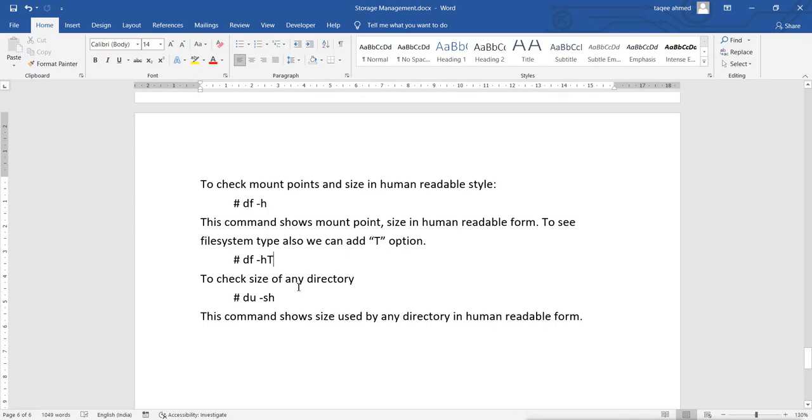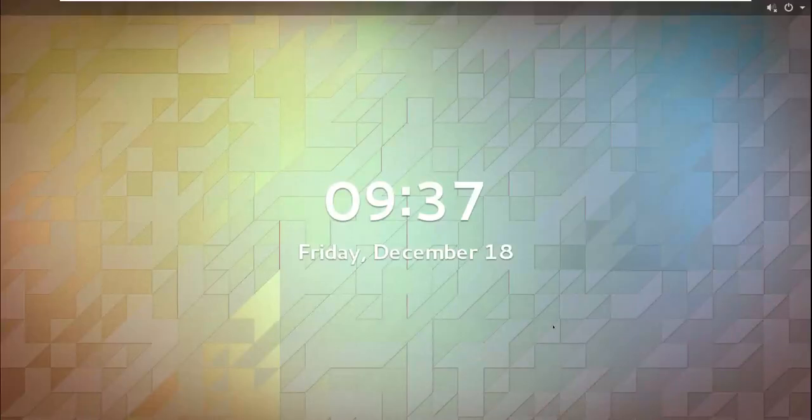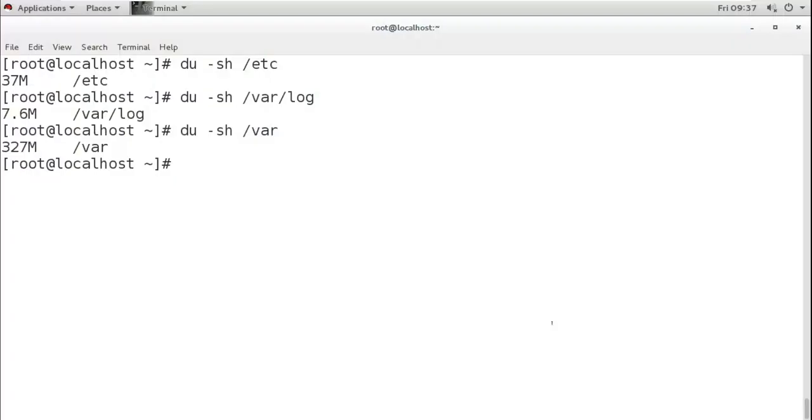Now if you want to see the used size of any directory, then you can use the du command with -sh to see it in human readable form. So it shows the size used by any directory that we have seen. So to see those commands, we can go to our system and we can see those commands.